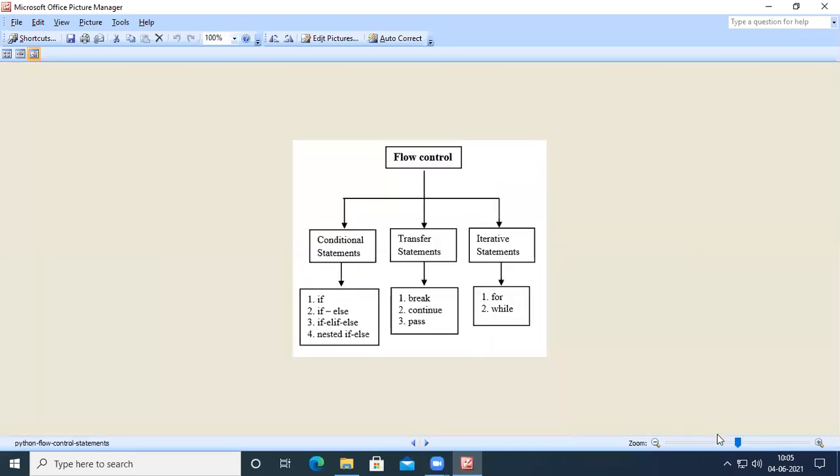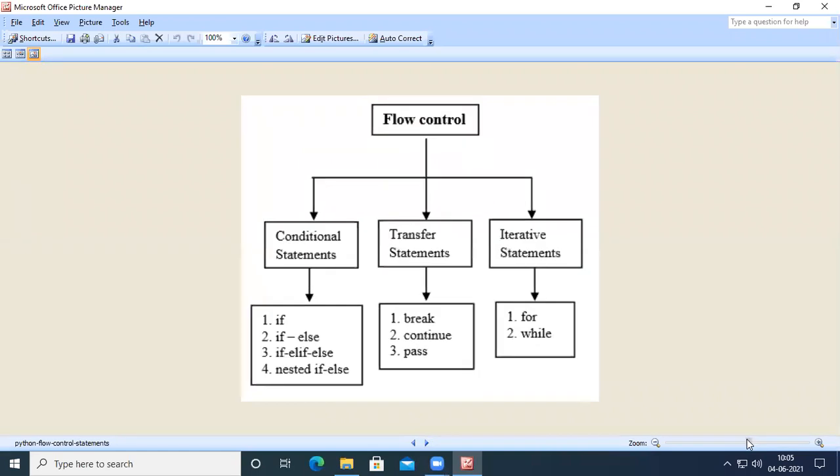These are the flow control statements where we had started the topic. Now we are going to look at these iterative statements. After completing the iterative statements, we can see these transfer statements.